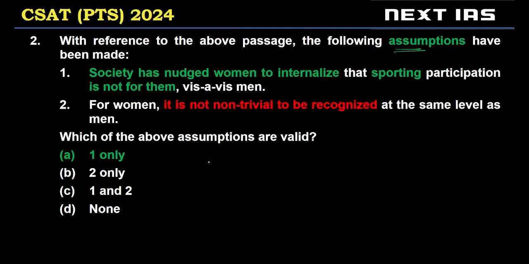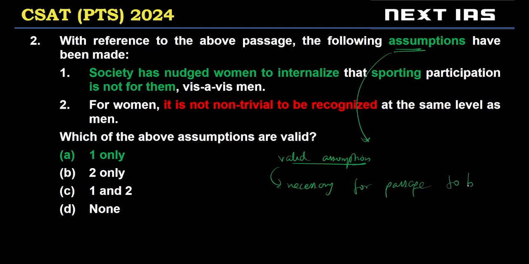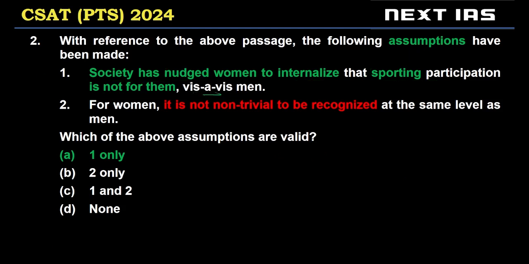Now, a valid assumption is something that is necessary for the passage to be true, right? So let's look at statement one. Society has pushed women to internalize that sporting participation is not for them vis-a-vis men. Vis-a-vis men is simply as compared to men.